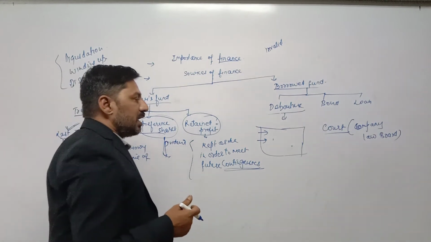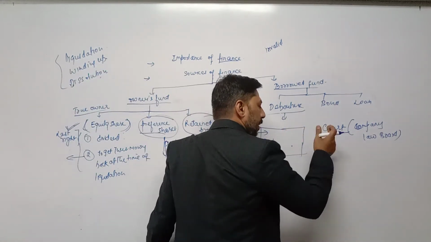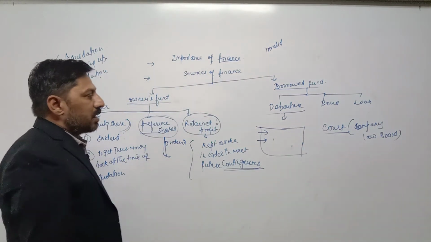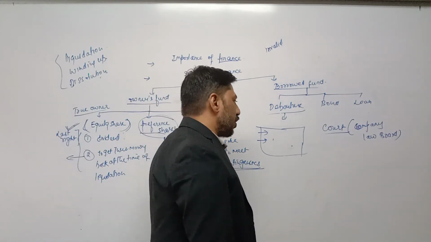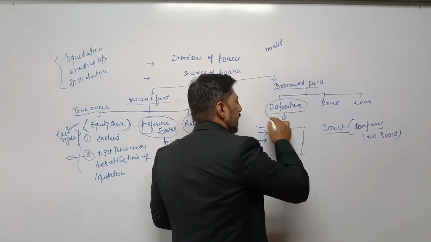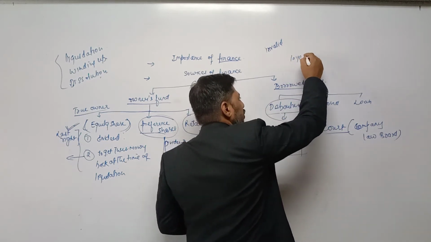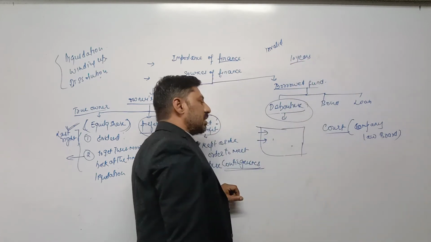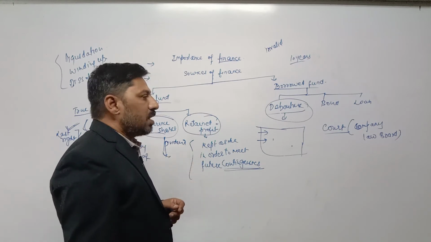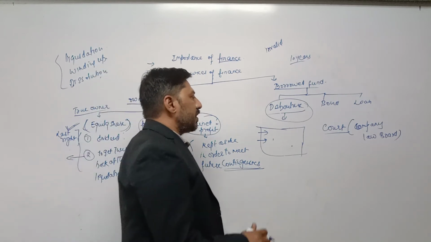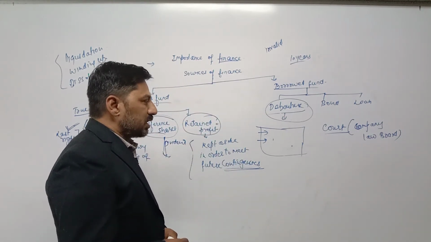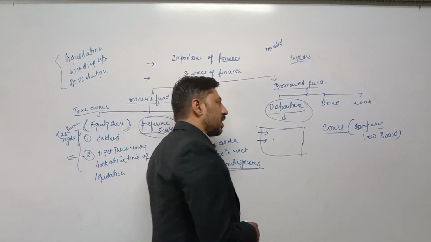But in which circumstances can debenture holders submit an application for winding up? If they are not getting their interest regularly, and second, at the time of maturity, they are not getting their money back. Maturity means if debenture holders have given an amount for 10 years, then on completion of 10 years, if the company is not returning their amount or is not converting the debenture into equity shares, sometimes debentures can be converted into equity shares also. So if the company is not fulfilling the terms and conditions, in such circumstances debenture holders have the right to claim liquidation of the company.